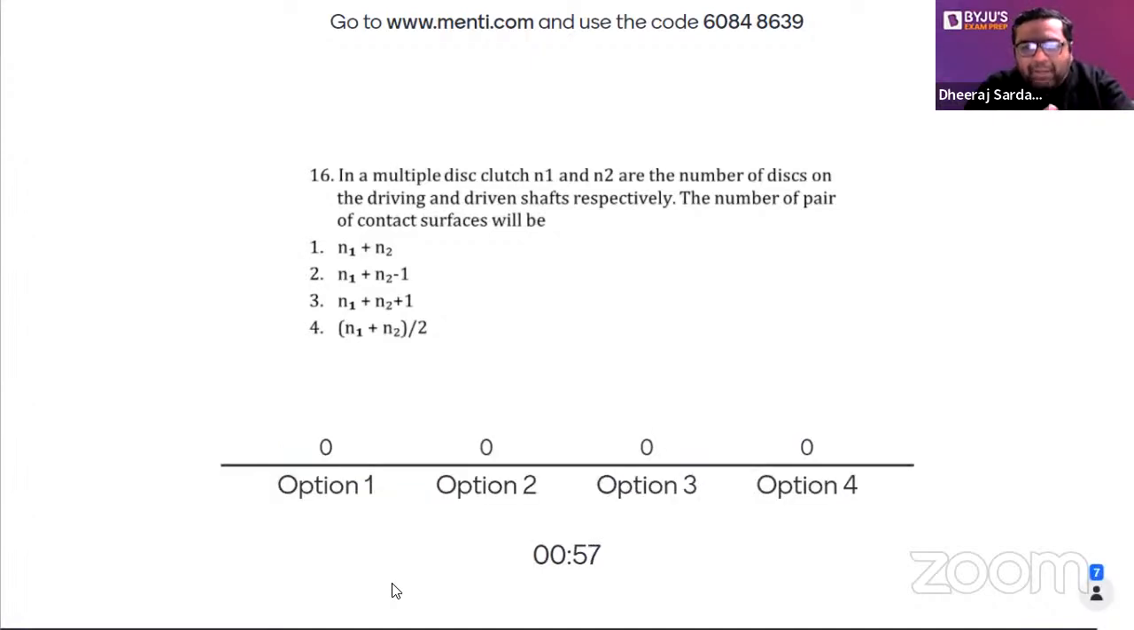In the multiple disc clutch, N1 and N2 are the number of discs on driving and driven shaft, respectively. The number of pairs of contact surface would be: option A, N1 plus N2; option B, N1 plus N2 minus 1; option C, N1 plus N2 plus 1; option D, N1 plus N2 by 2.